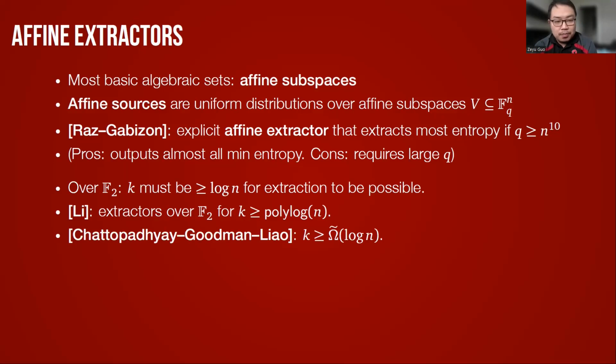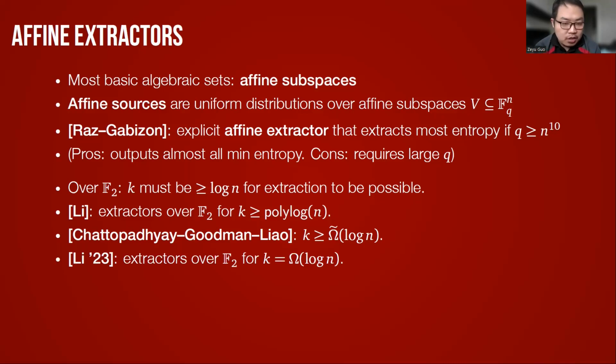And this was later improved by Chattopadhyay, Goodman, and Liao. They show the existence of deterministic affine extractors that work when k is at least omega tilde of log n. And finally, a recent paper of Li further improved it, and he showed that we only need k to be omega of log n, and this is optimal up to a constant factor.